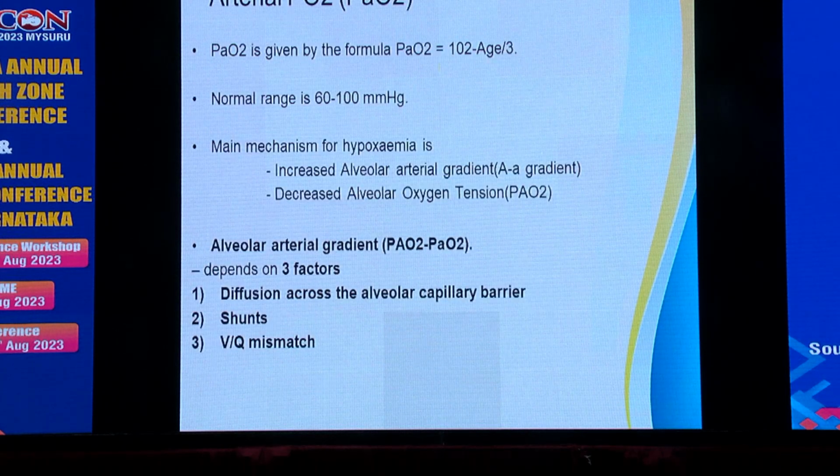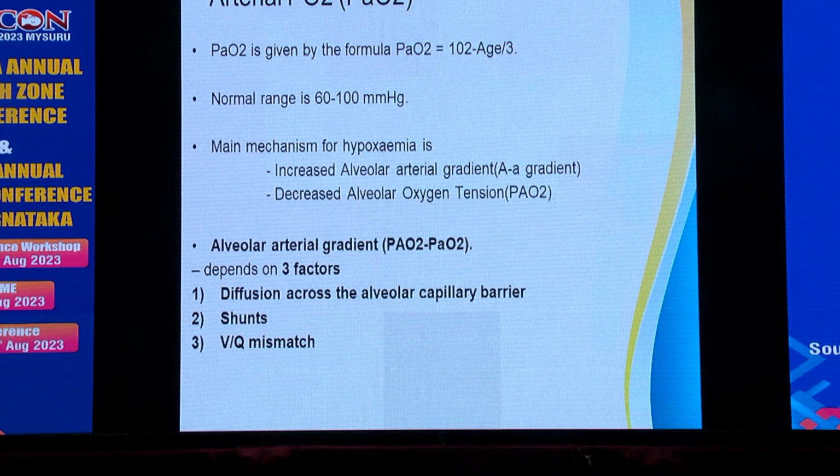At the level of arterial blood, the PO2, that is PaO2, is given by the formula 102 minus age by 3. The normal range is 60 to 100 millimeter of mercury. The main mechanisms for hypoxemia are an increased alveolar-arterial gradient and decreased alveolar oxygen tension. Alveolar-arterial gradient is PA, the alveolar pressure, minus the arterial pressure.